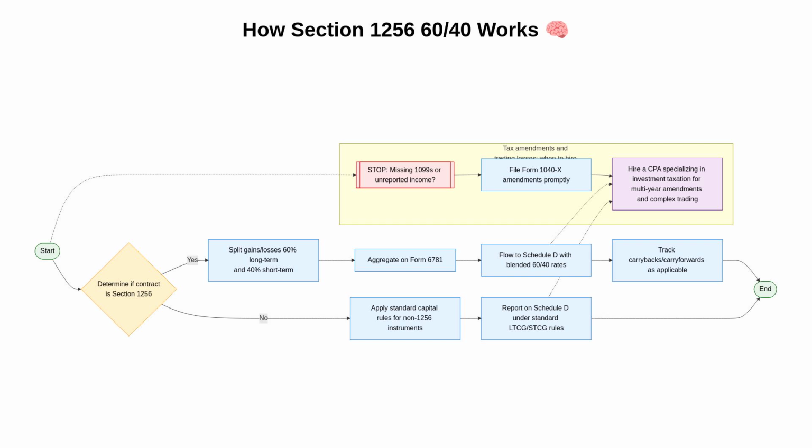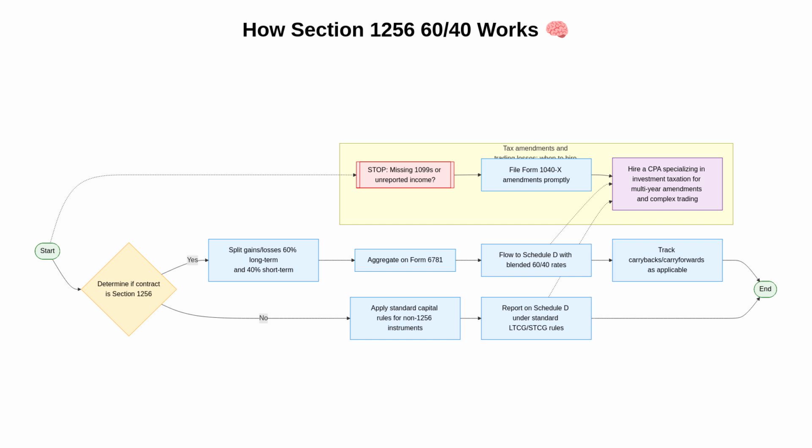First, the diagram begins by determining whether an instrument is a Section 1256 contract. Next, if it is, gains and losses receive a blended tax character, 60% long-term and 40% short-term, regardless of actual holding period. Then, the amounts are aggregated on Form 6781 before flowing to Schedule D, where blended rates apply.